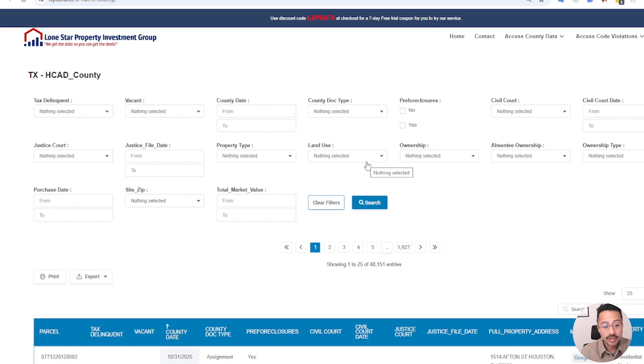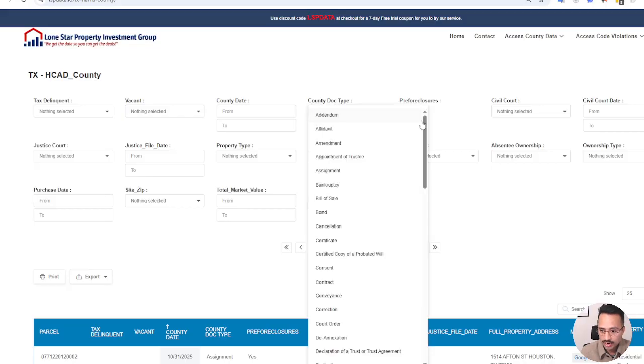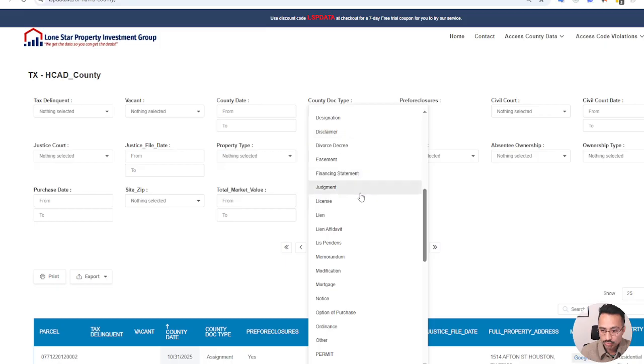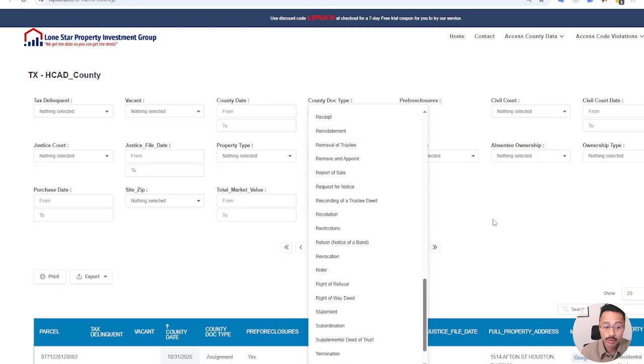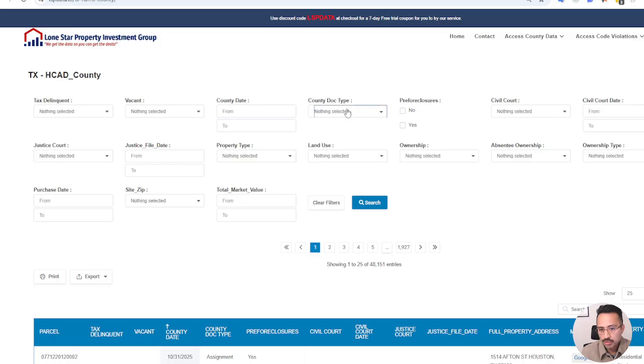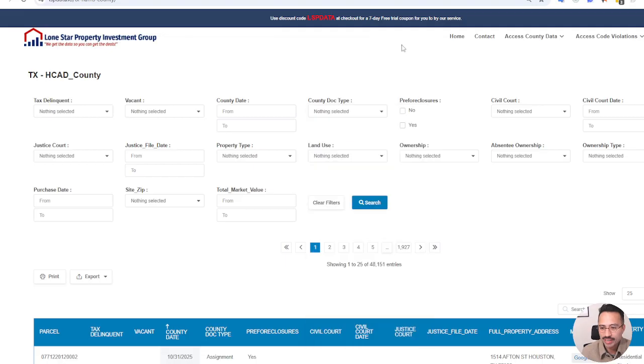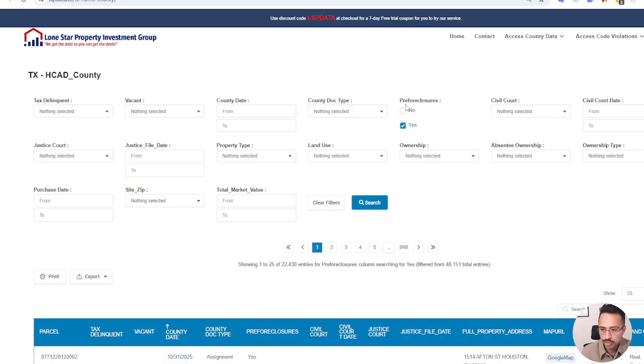And let's say you don't know where to start, right? So let's say you started here under, as you can see, this county doc has a lot of different documents, right? A lot of them are very relevant to real estate. But if you were confused on what all of this means, obviously you can Google it or ask ChatGPT what those terms mean, right? Or we made it easier for you. So if you click on pre-foreclosures, yes, it'll filter down to about 22,000 records.